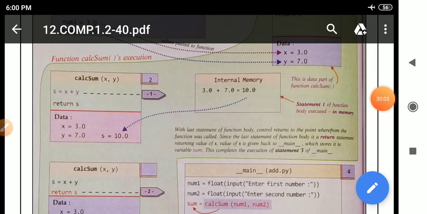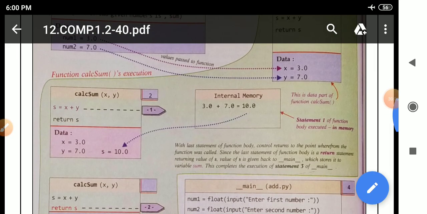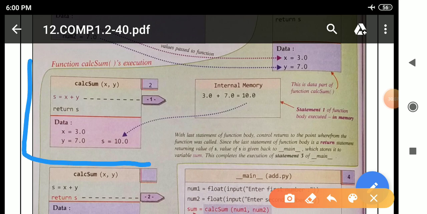After that the function call statement will execute. First the two lines, num1 and num2, where we are accepting input from the user, will execute, num1 and after that num2, and then the function call is there. Then after the function call, the particular function present inside the program will execute. See here, function calsum execution.